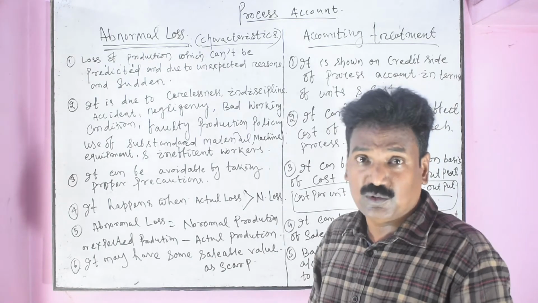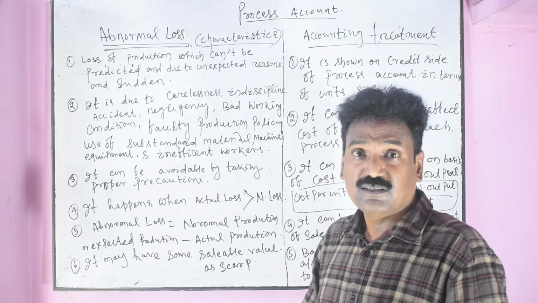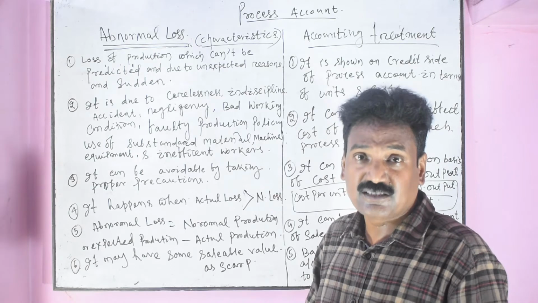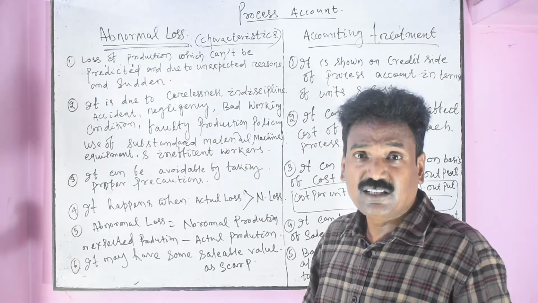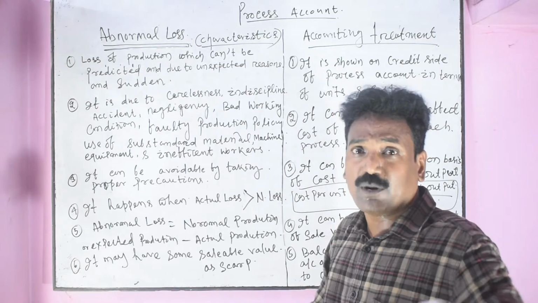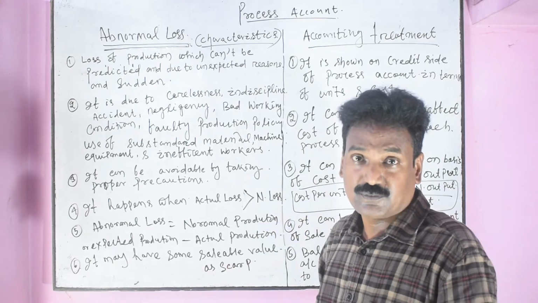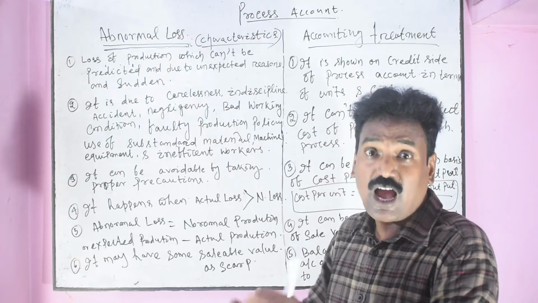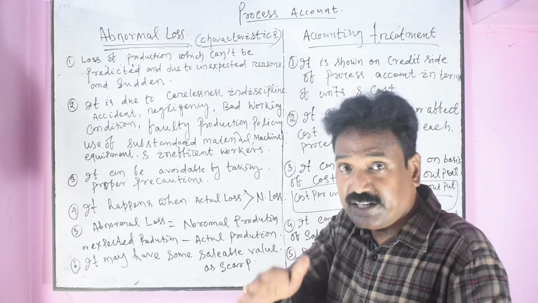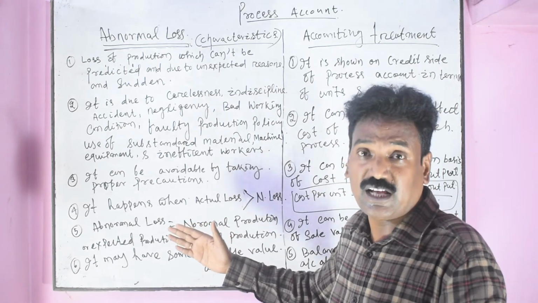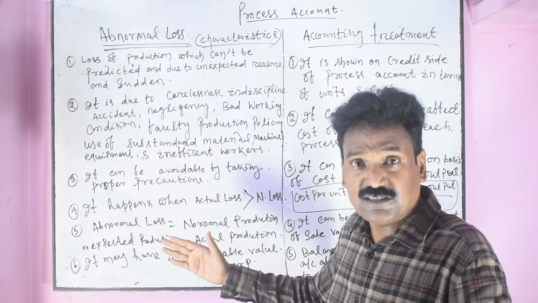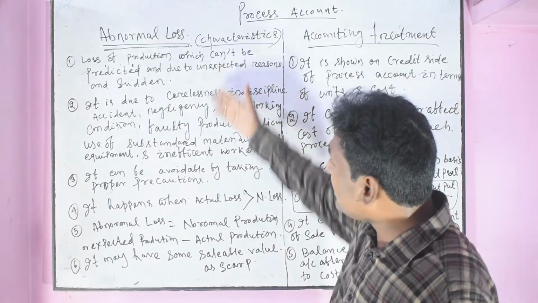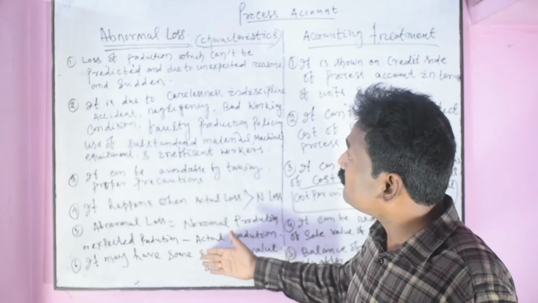It is due to negligence, misuse, carelessness, accidents in carrying the production activities which cannot be expected. How much loss in process can be made? That is abnormal loss. These are the characteristics of abnormal loss.